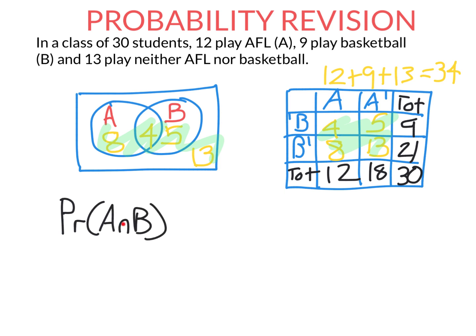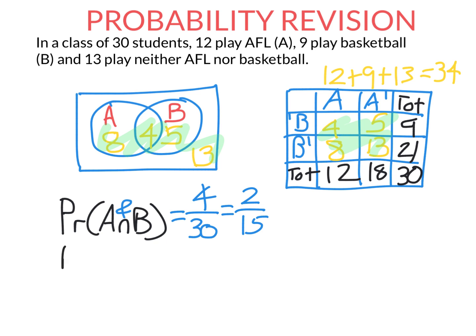Every time you see this symbol here, I want you to read it as AND. This symbol means intersection, read it as AND. This is saying if I select a student at random, what's the probability they play AFL and basketball? Well, we can see from both of these that there are 4 such people. But whenever you're asked for a probability, you must give an answer between 0 and 1. You can't have a probability of 4. The probability is 4 out of the 30 in total. So if you're giving a fraction as your answer for probability, make sure it's simplified. You can give probability as a fraction, decimal, or percentage, I don't mind, but if it's a fraction, it's got to be simplified.